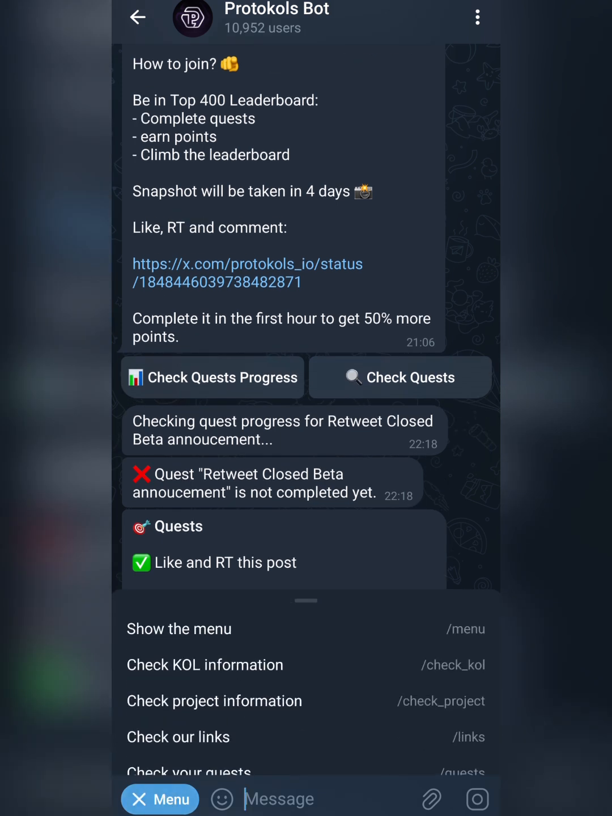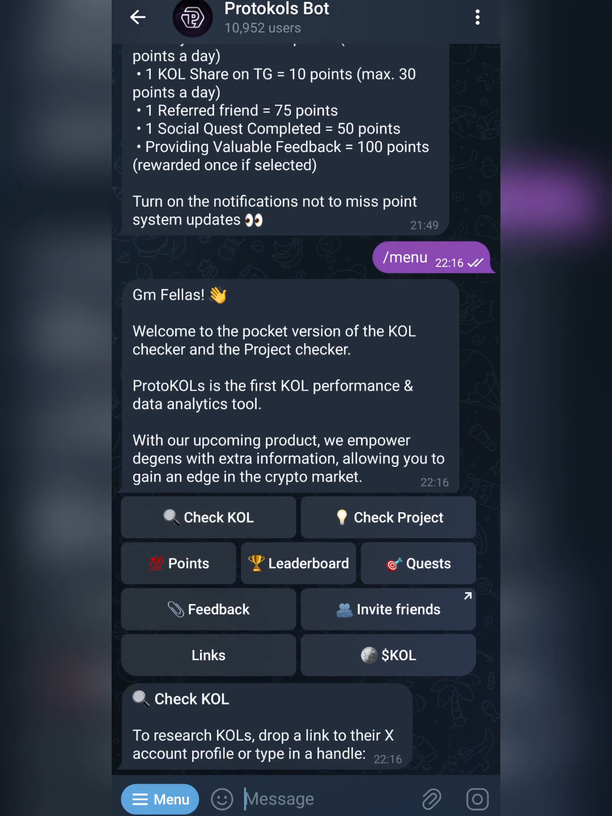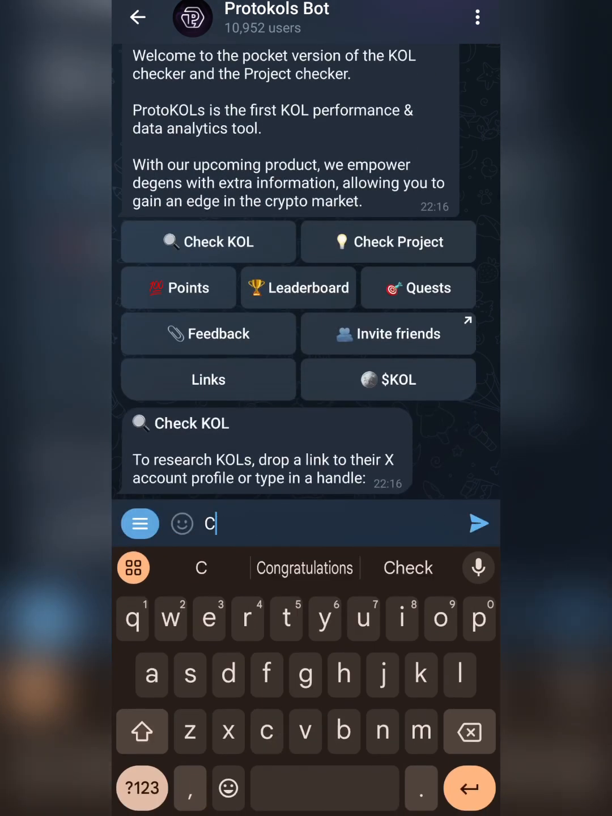So let's do the first thing first. You are starting on a fresh start menu. So you check your key opinion leader. Let's check for CZ Binance.